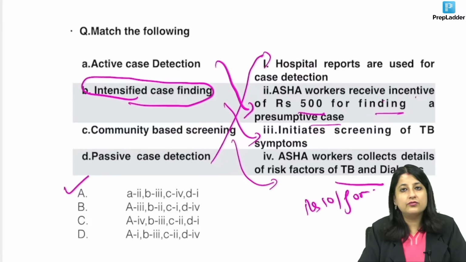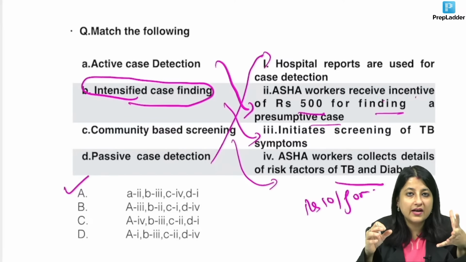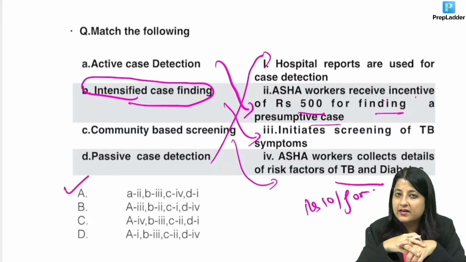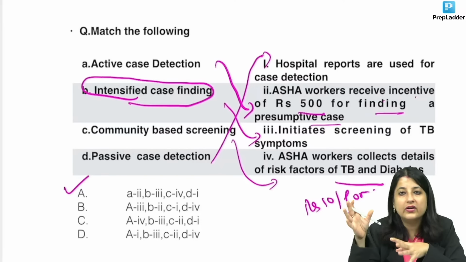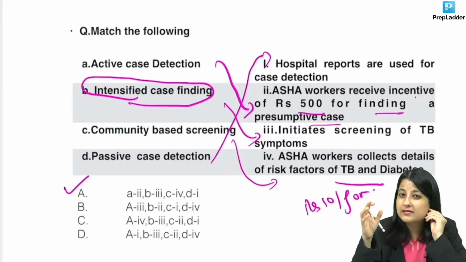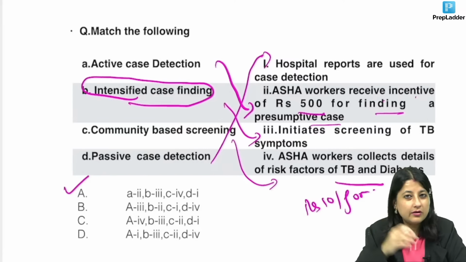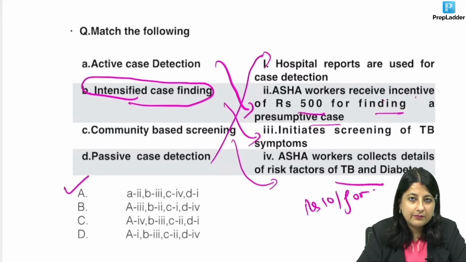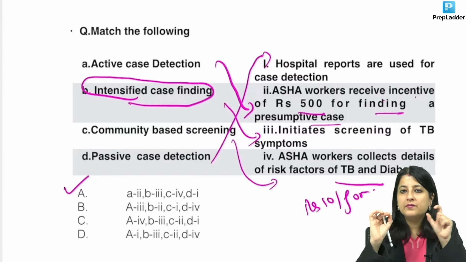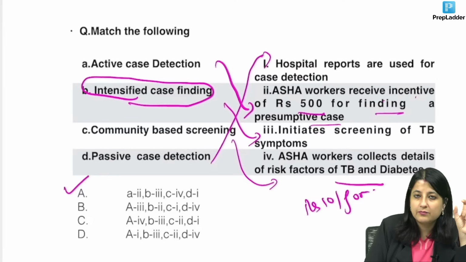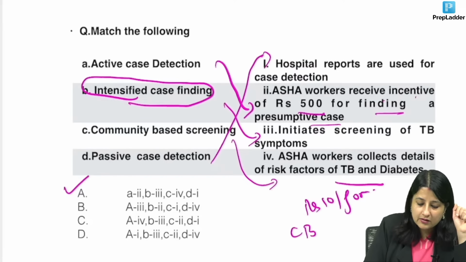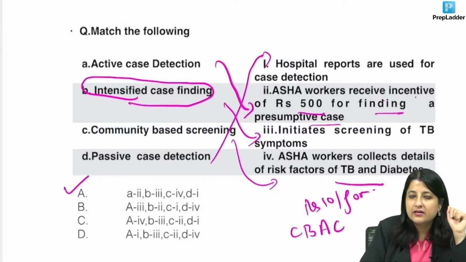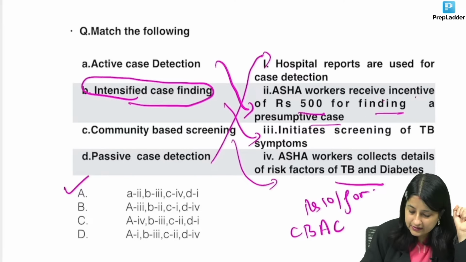In case they give you some time: what is intensified case finding? What is active case finding? Community based screening is where the ASHA workers are screening in the community, particularly for diseases like TB and diabetes, in which they fill a form. It is called the Community Based Assessment Checklist. Community Based Assessment Checklist. Okay?